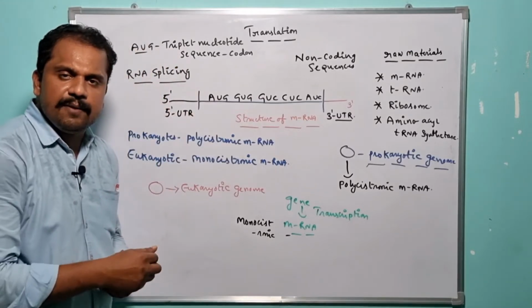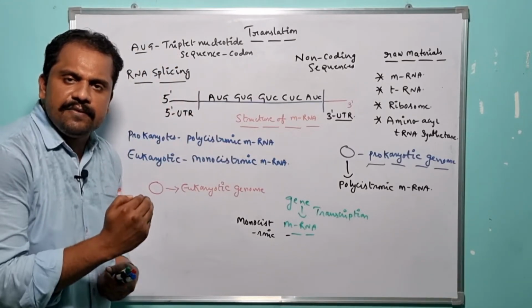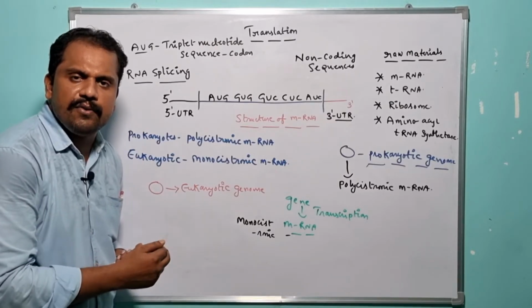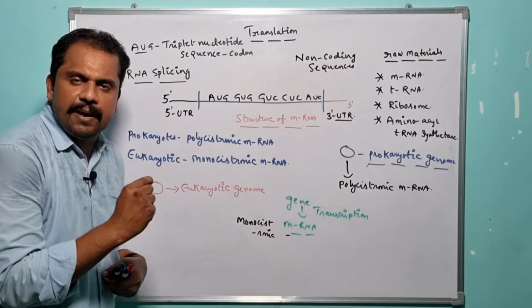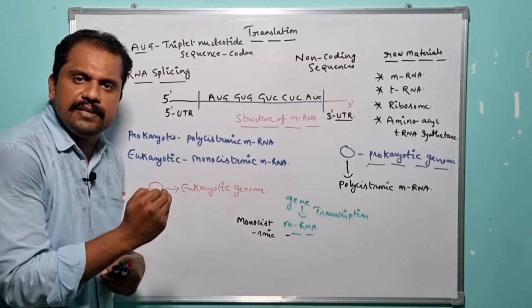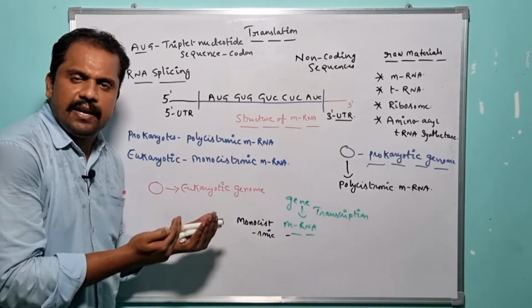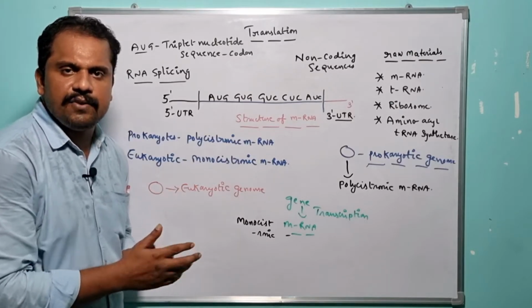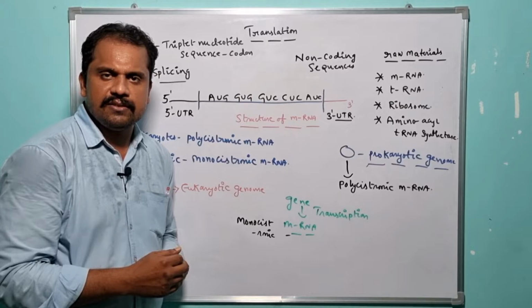So in prokaryotic organisms, the specific mRNA which is available is polycistronic mRNA, whereas in eukaryotic organisms, the specific mRNA which exists is monocistronic mRNA.